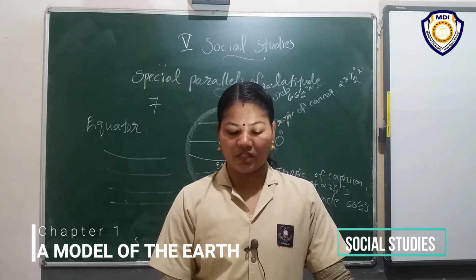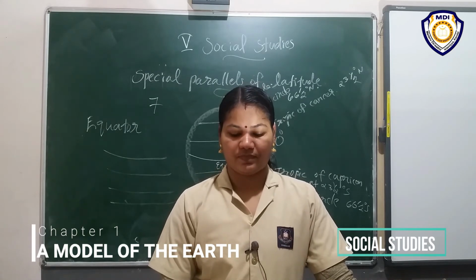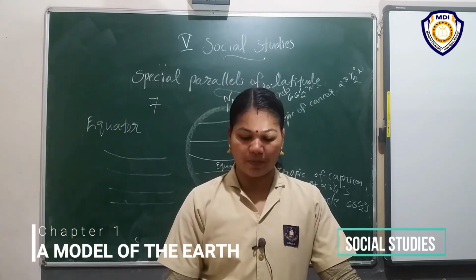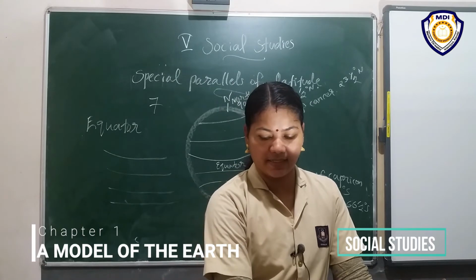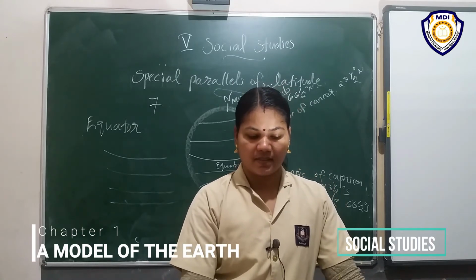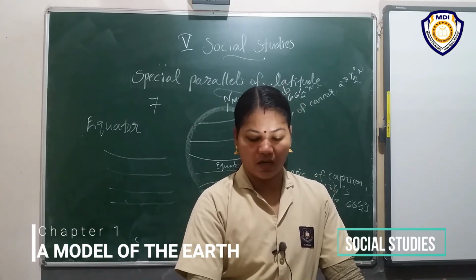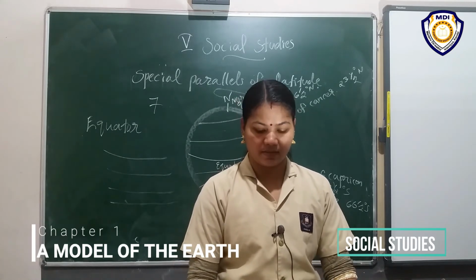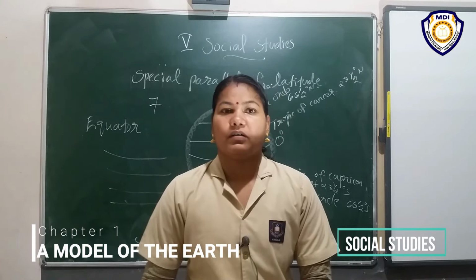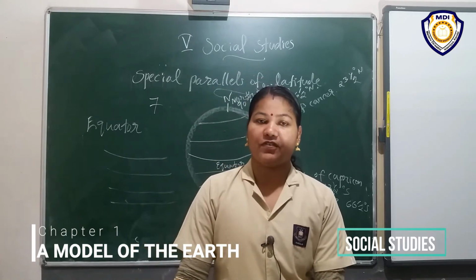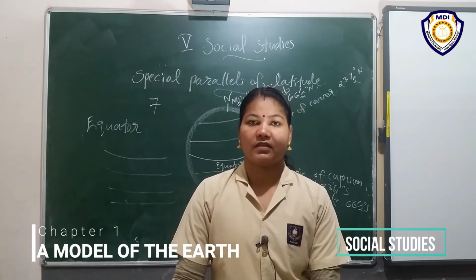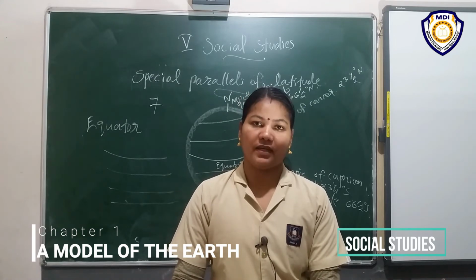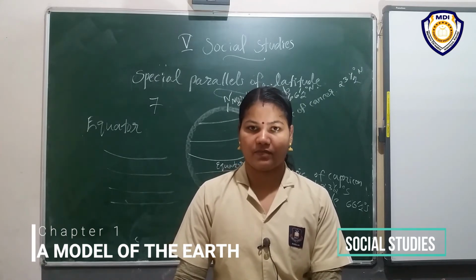What is the first question? What is a globe? How does it help us? You want to write the question from your textbook. Here I am writing the answer only.